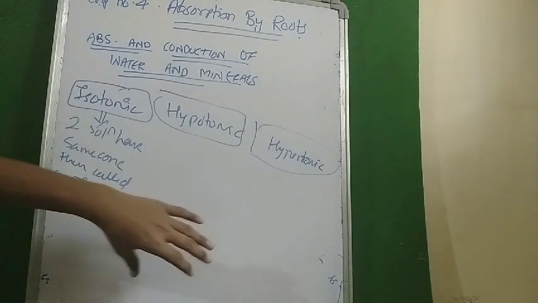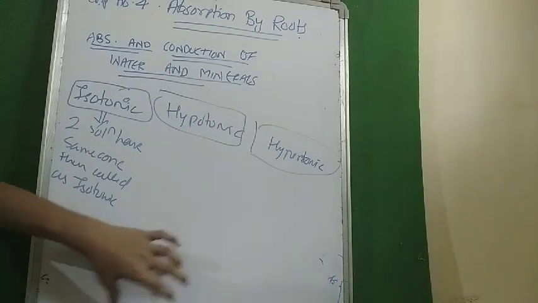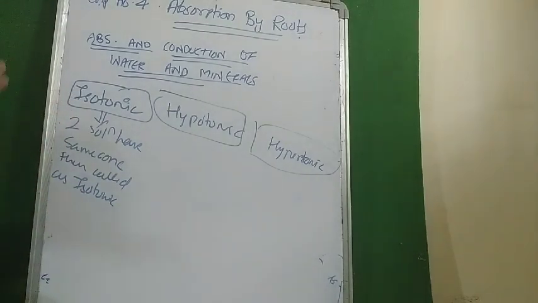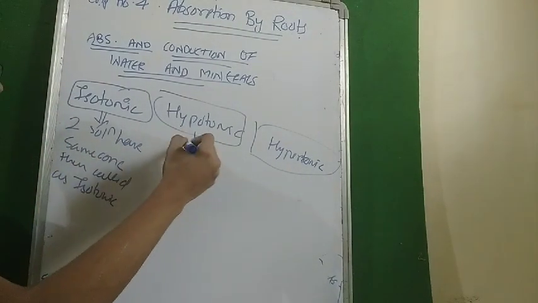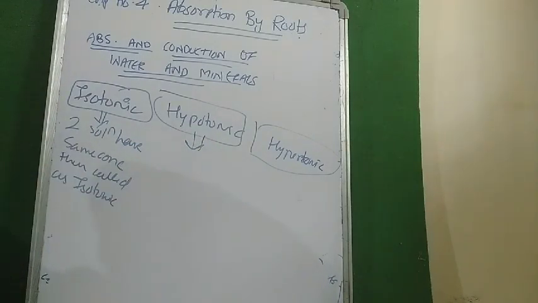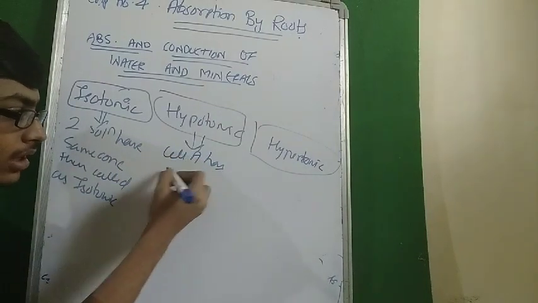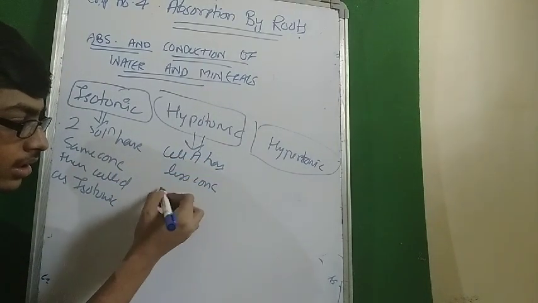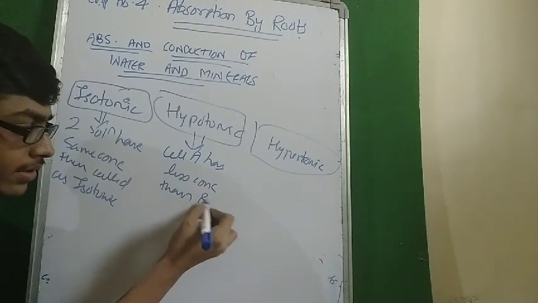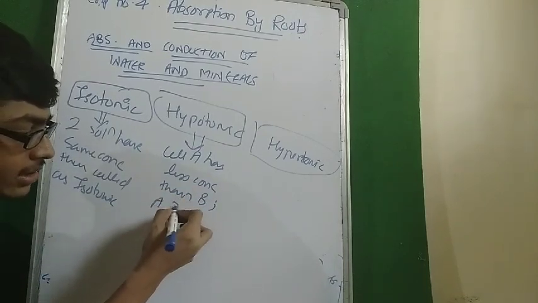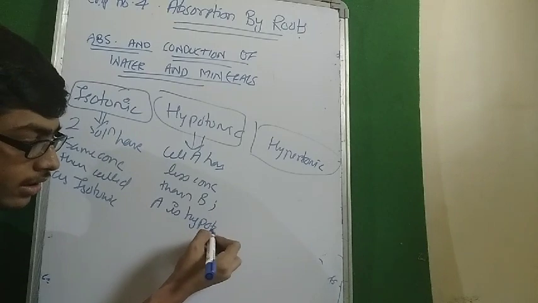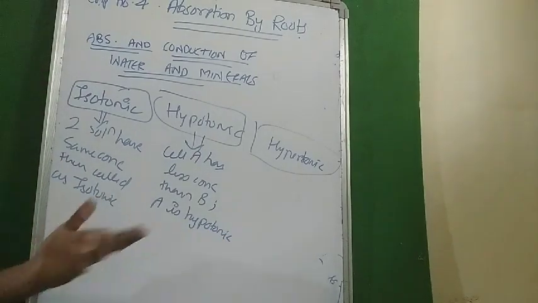If the two solutions are given A and B, and if they both have the same concentration, then they are said to be isotonic to each other. Now, if a cell A has less concentration than B, then A is hypotonic.